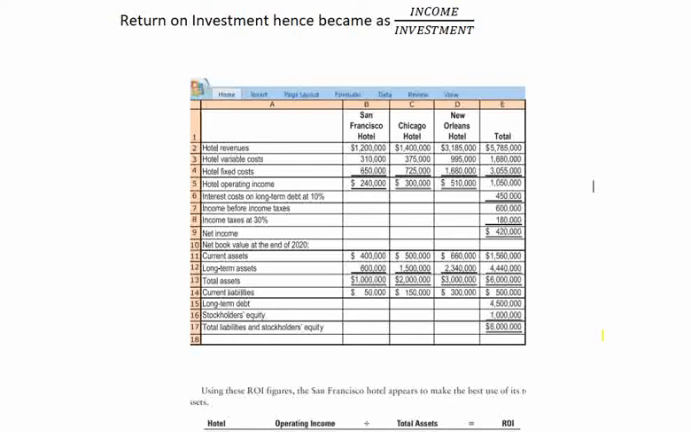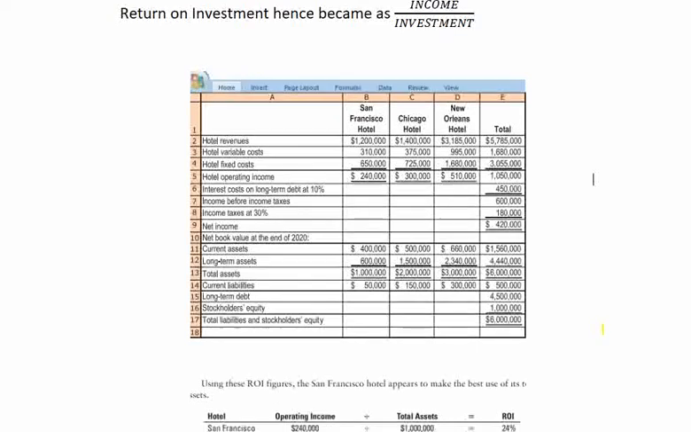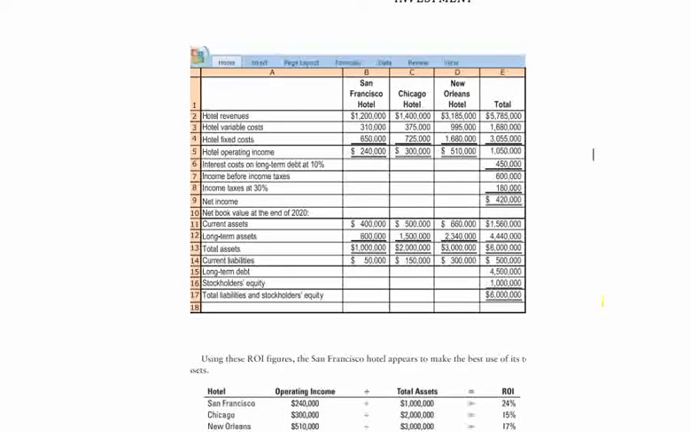I know it's quite ambiguous what it is and how it will be interpreted, so I'll take an example. I have taken the hotel industry, an inn hotel that has three hotels. One is a San Francisco hotel, one is a Chicago hotel, and one is a New Orleans hotel.